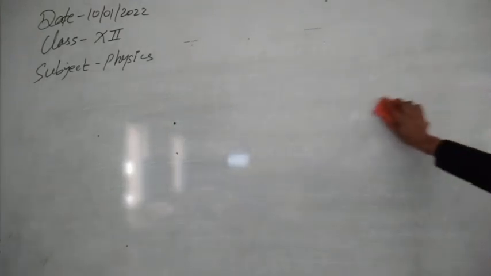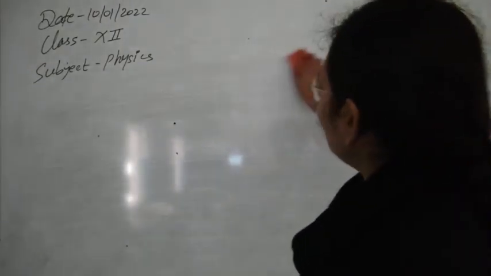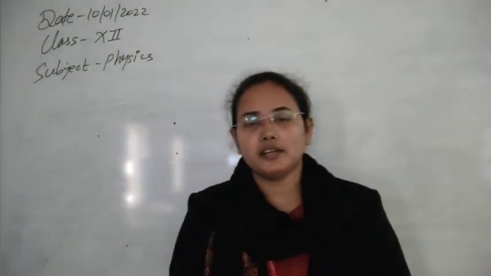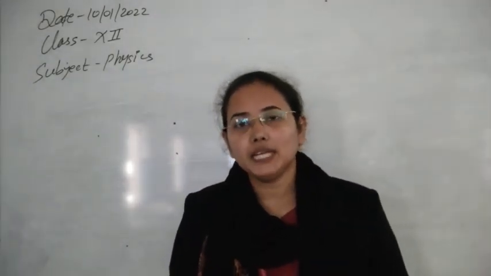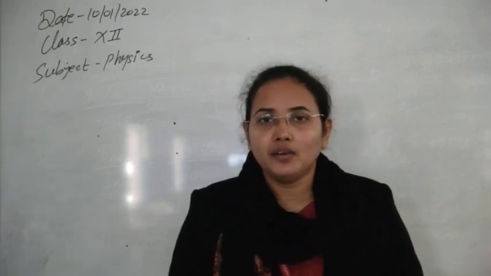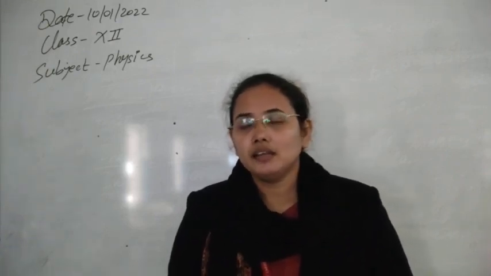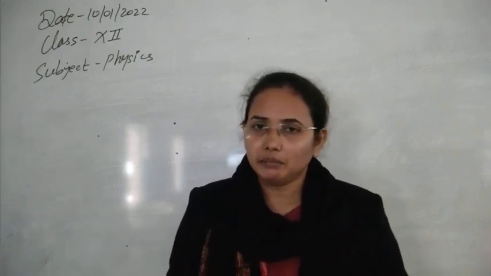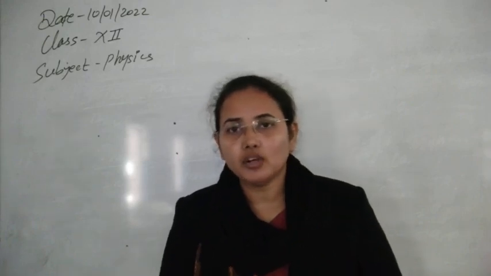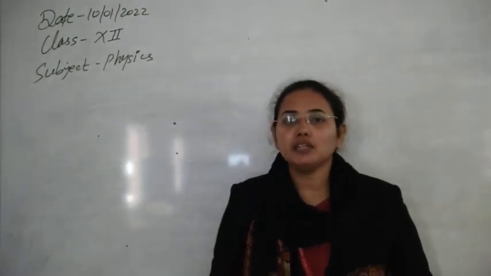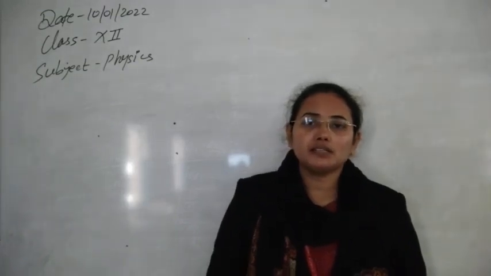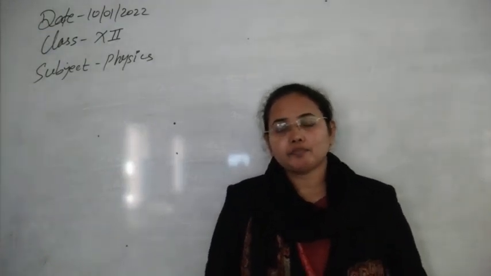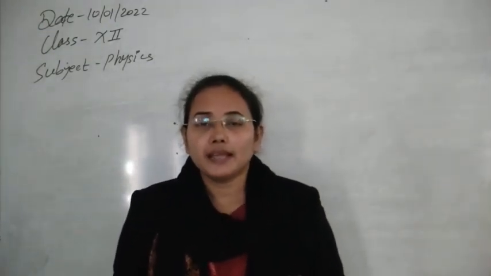Now next one, let's see Young's double slit experiment in more mathematical terms. As we know how the interference will generate, how the pattern will form, what will be the intensity and the amplitude, but at what distance on the screen from the central point the pattern will form, whether it will be minima or maxima, what will be the condition for that, and what will be the separation between the two maximum intensity points, that is also called bright fringes, or maxima in simple words.